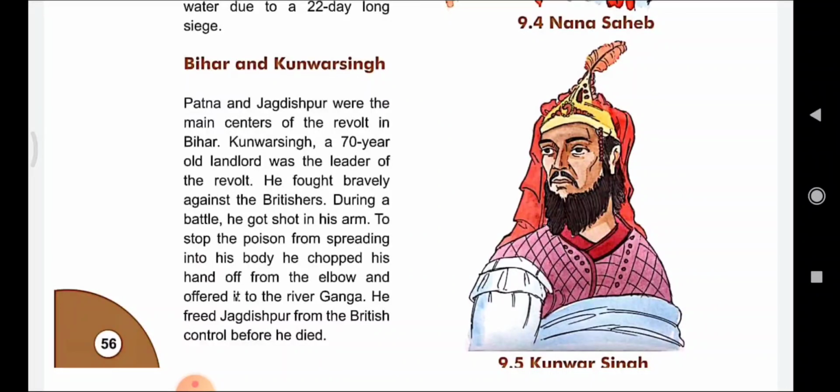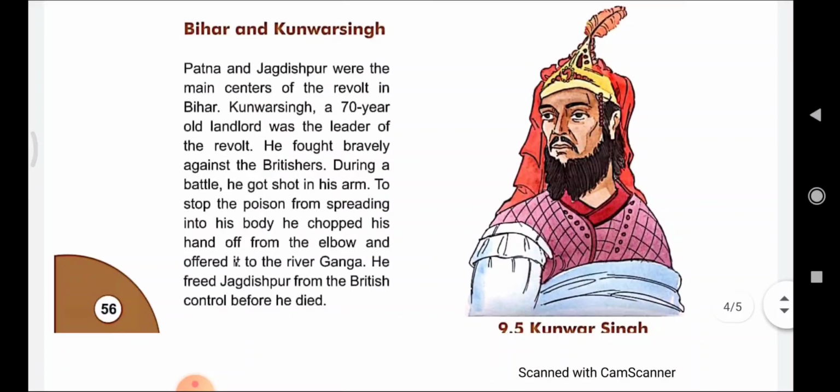He was a 70-year-old landlord who fought bravely against the Britishers. When he got shot in his arm, he cut his hand from the elbow and offered it to river Ganga, and he ensured the people that before he died he freed Jagdishpur from the clutches of the Britishers. So my dear students, this was how our brave patriots were.